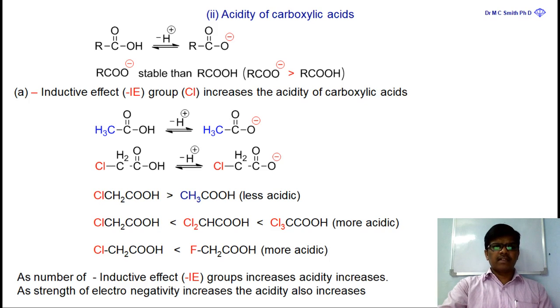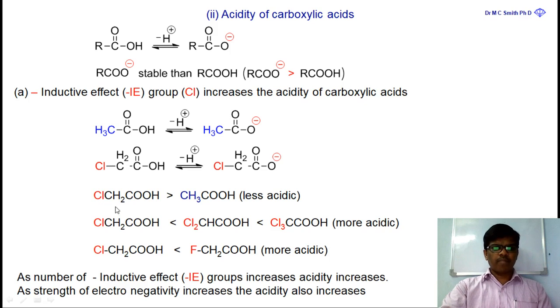So what happens with inductive effect groups? Just now we observed that if the acid is attached to a positive inductive effect group, then the acid is less acidic when compared to the acid attached to a negative inductive effect group. Chloro is a negative inductive effect group which enhances the acidity of carboxylic acid. That means the acid attached to chlorine is more acidic than simple acetic acid, CH3COOH.